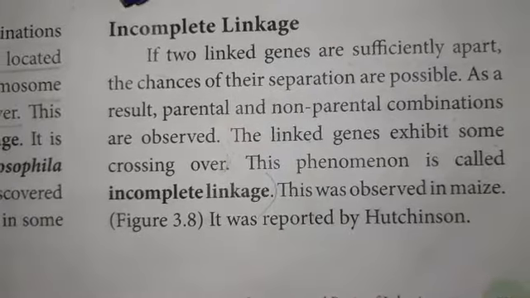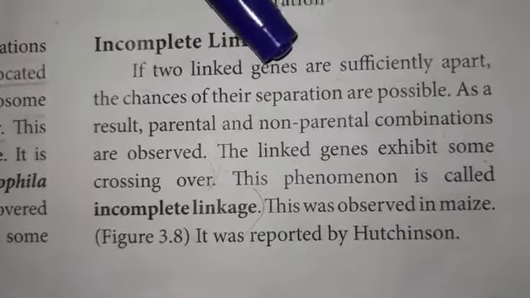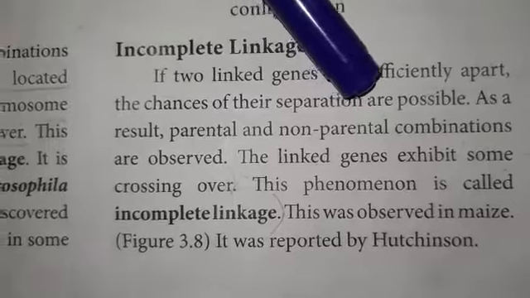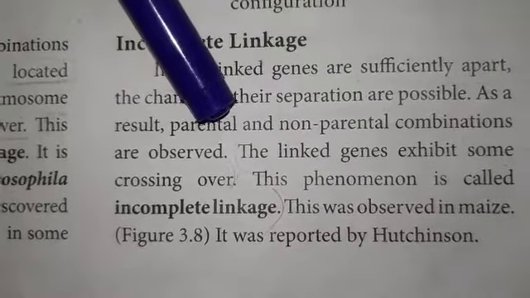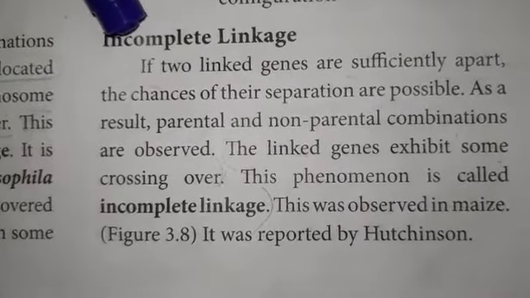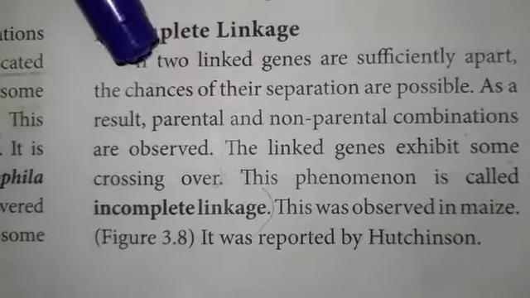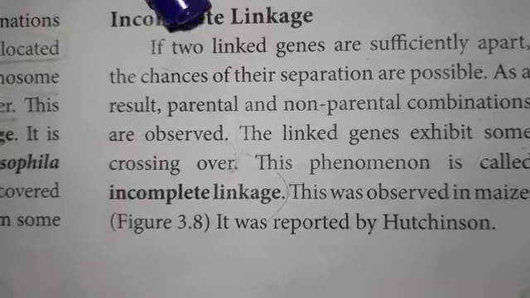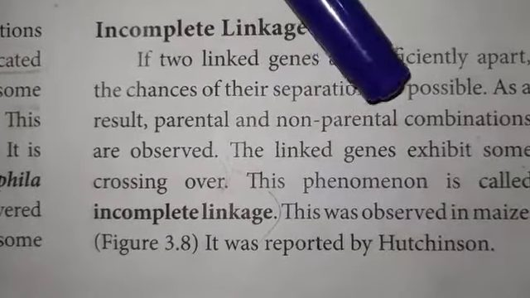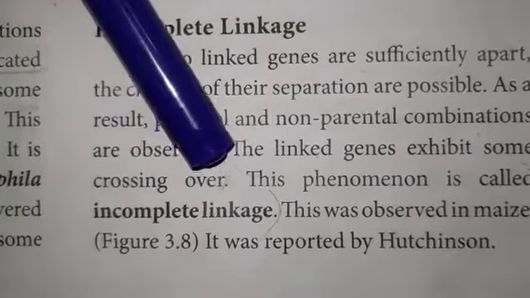Incomplete linkage. If the two genes are sufficiently far apart, the chance of their separation is possible. As a result, the parental and non-parental combinations are observed. That is, the linkage takes place between genes which are present far apart. Here both the parental and non-parental combination characters are observed. The linked genes exhibit some crossing over. This phenomenon is called incomplete linkage.